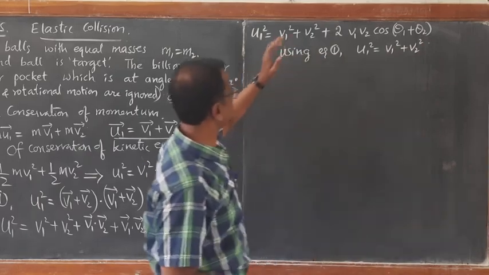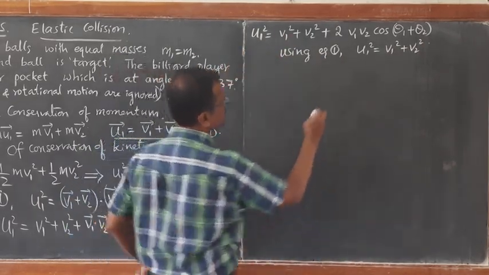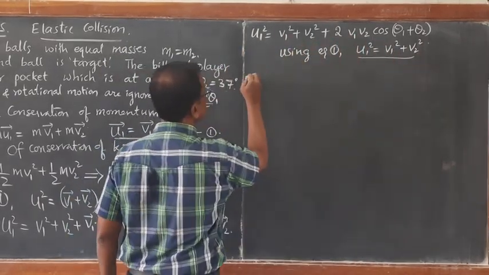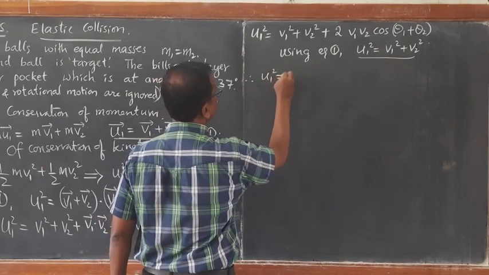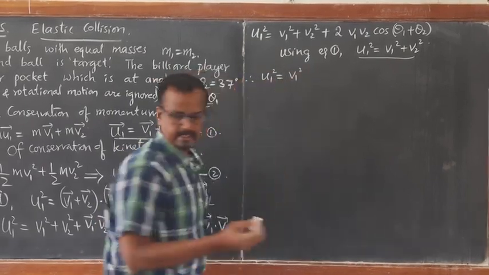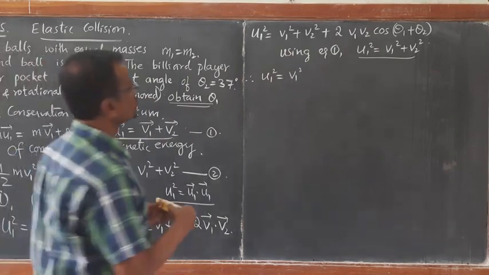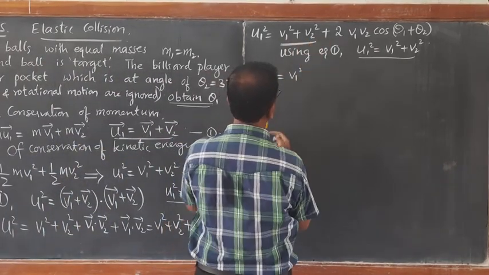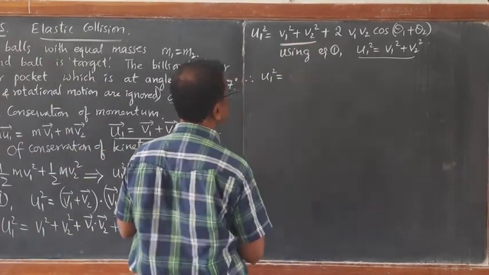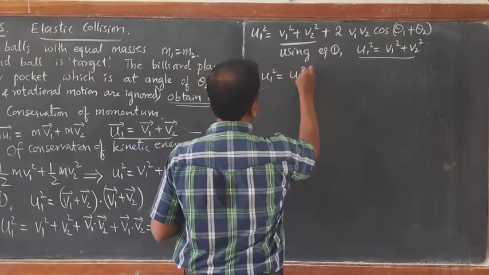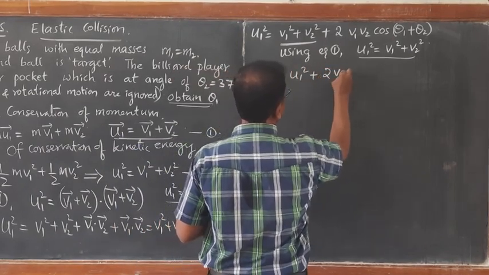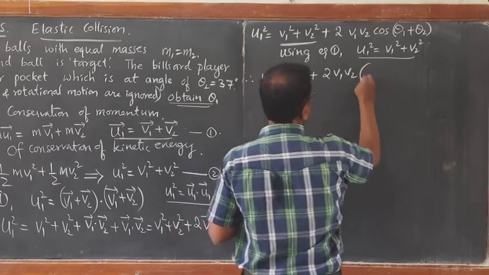So substitute here. If you substitute this one, u1 square cancels. In place of this I can write u1 square plus 2 v1 v2 cos of theta 1 plus theta 2.